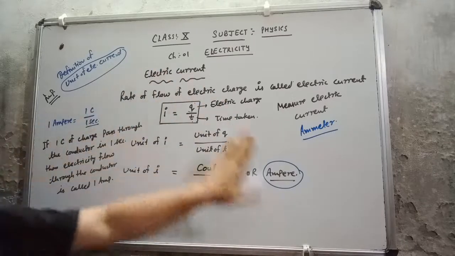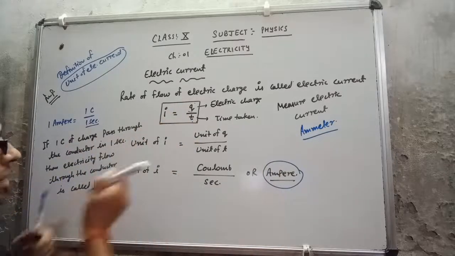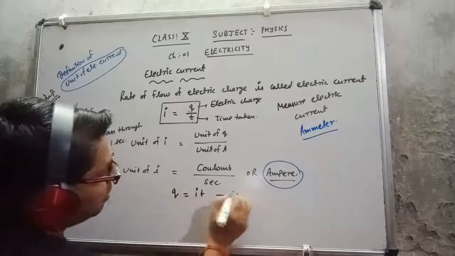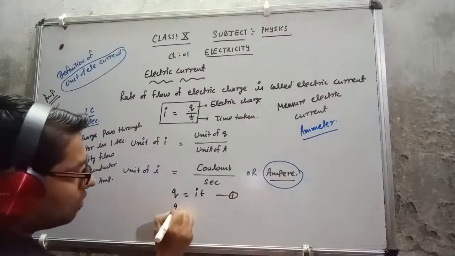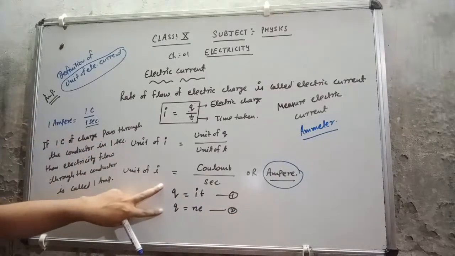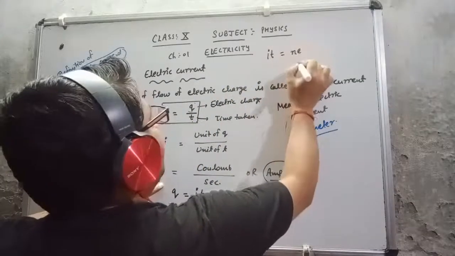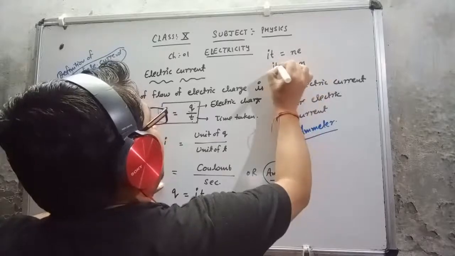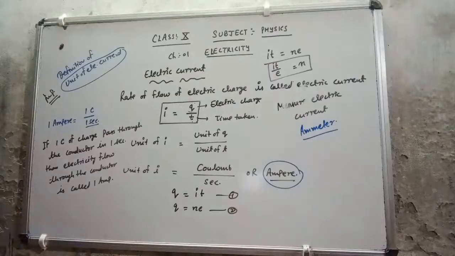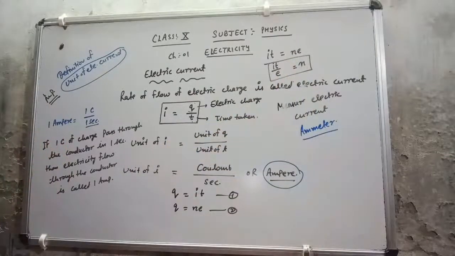Now, after the topic of electric current, you can check from here I equal to Q upon T. So one more formula I can make, Q equal to IT. Before that we read the formula Q equal to NE. If I compare both formulas, what I get here is IT equal to NE, or N equal to IT upon E. So that is the formula. If they give you the values of I and T, then you can use this formula to find the number of electrons also.